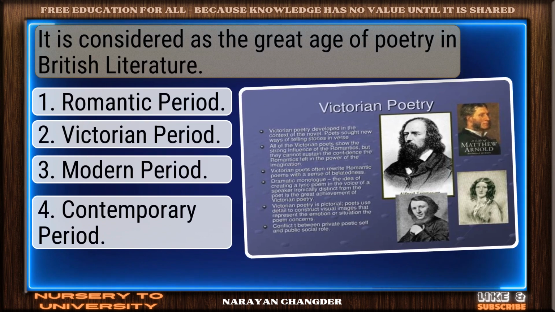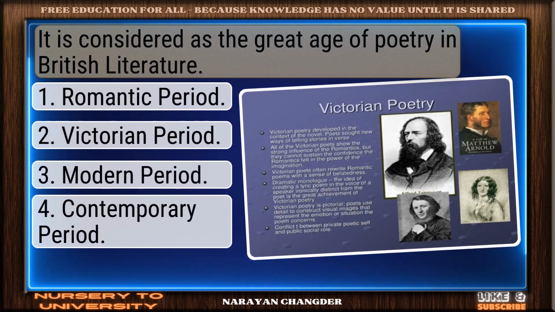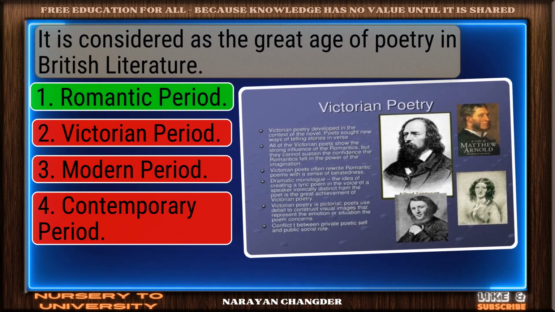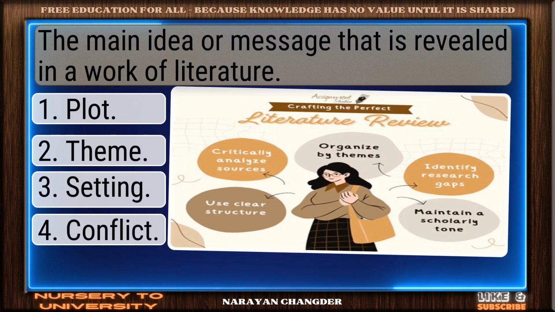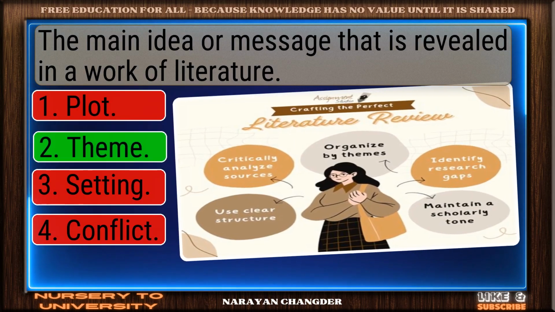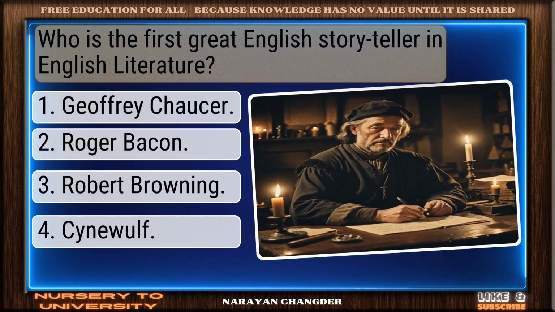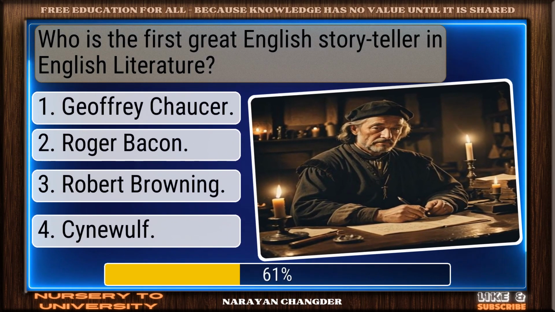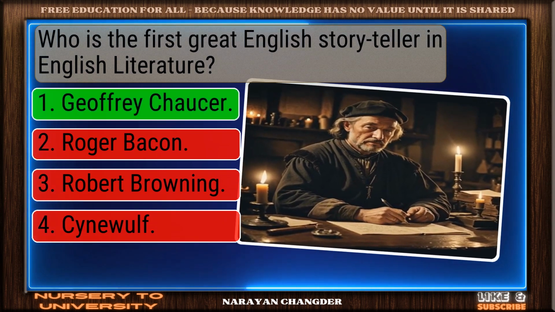It is considered as the great age of poetry in British literature. Well reasoned. Romantic period is correct. The main idea or message that is revealed in a work of literature. Excellent. Theme is well reasoned. Who is the first great English storyteller in English literature? Right choice. Geoffrey Chaucer is best.